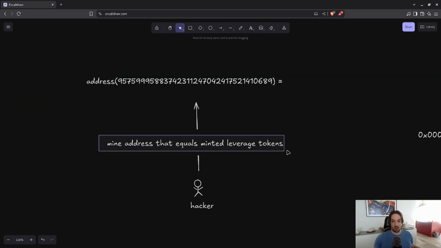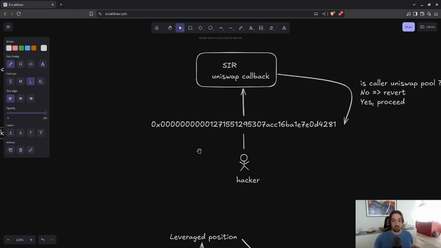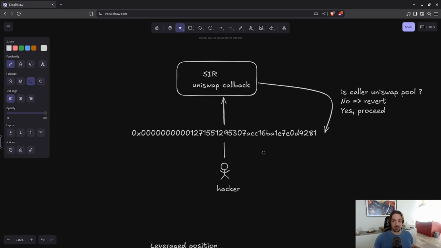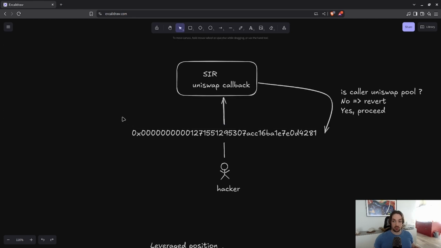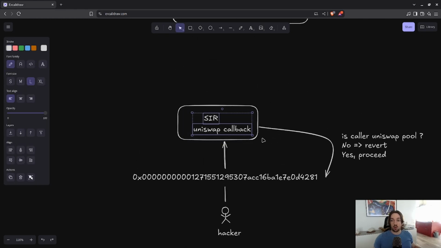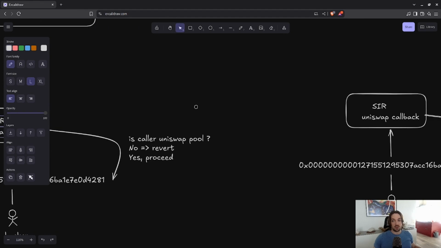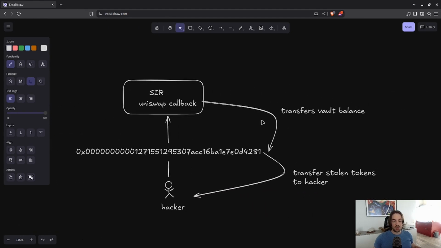And this is how he tricked the protocol into thinking that it was the Uniswap v3 address calling it. You see, this was the amount of tokens minted converted into an address that was able to call the SIR callback function. With this, he could bypass the v3 pool guard.